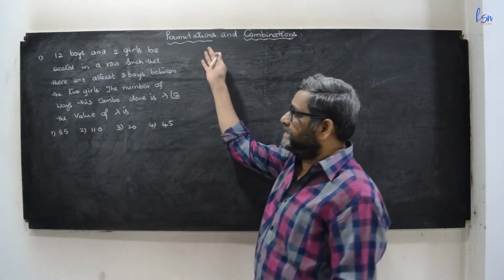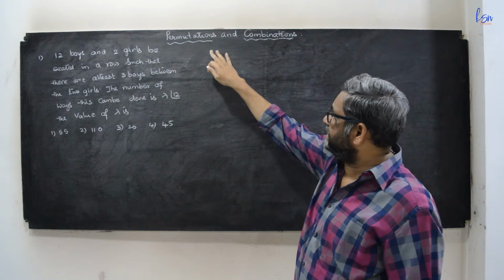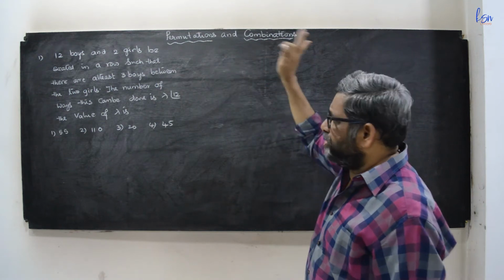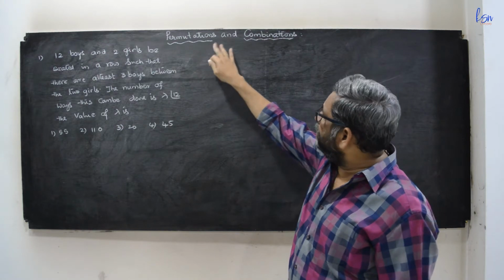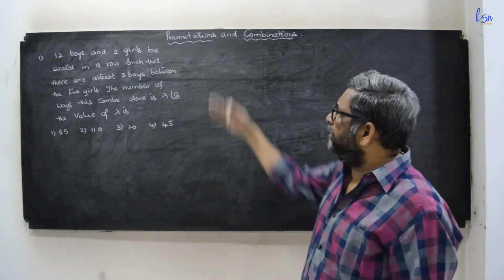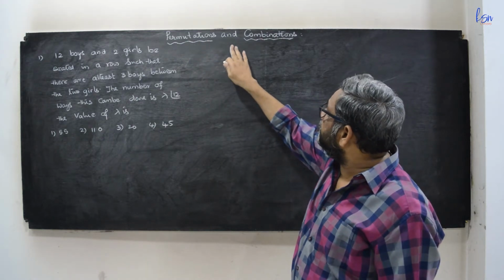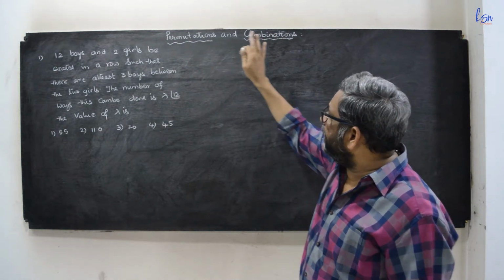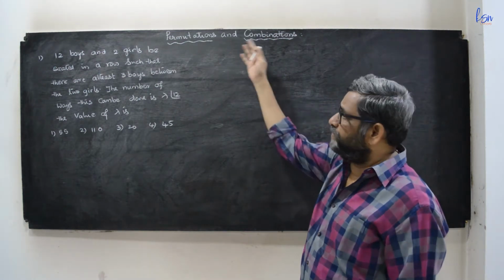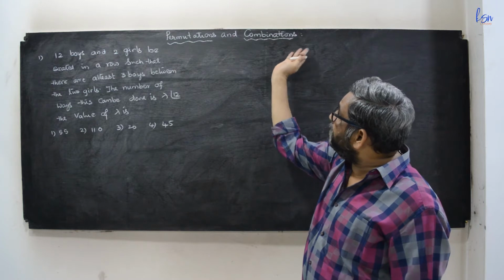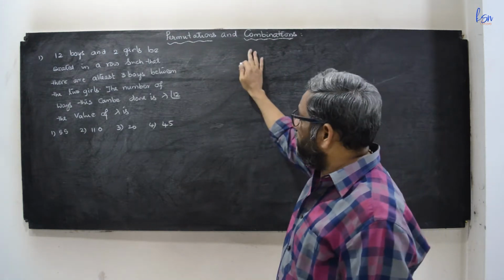Today we will discuss one of the very important topics as far as the JEE is concerned, namely permutations and combinations. You will find at least one question in Advanced, and one or two questions in Mains also. Probability is only an application of permutations and combinations. You will find at least two questions in Advanced in probability, which is completely dependent on permutations and combinations, and therefore this is one of the very important topics.